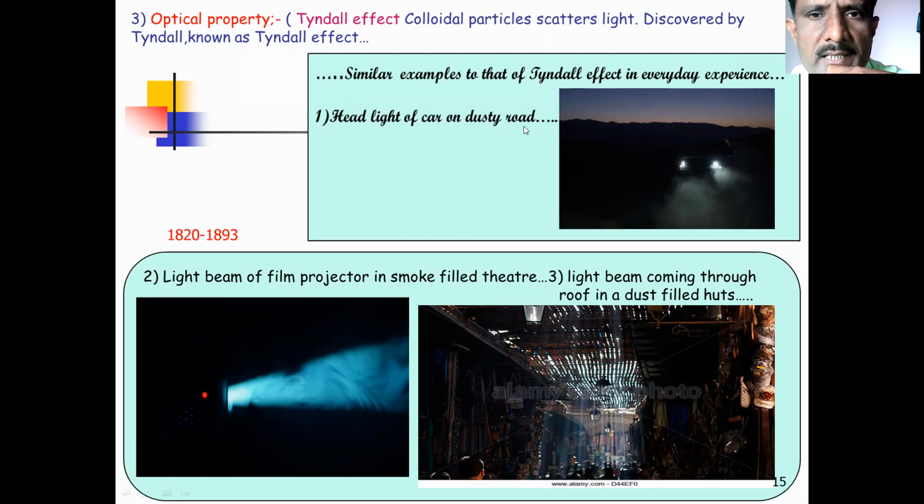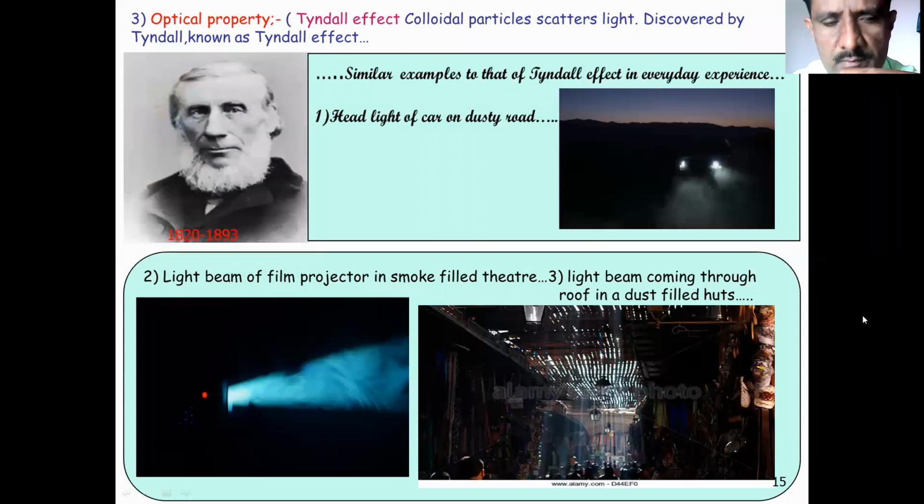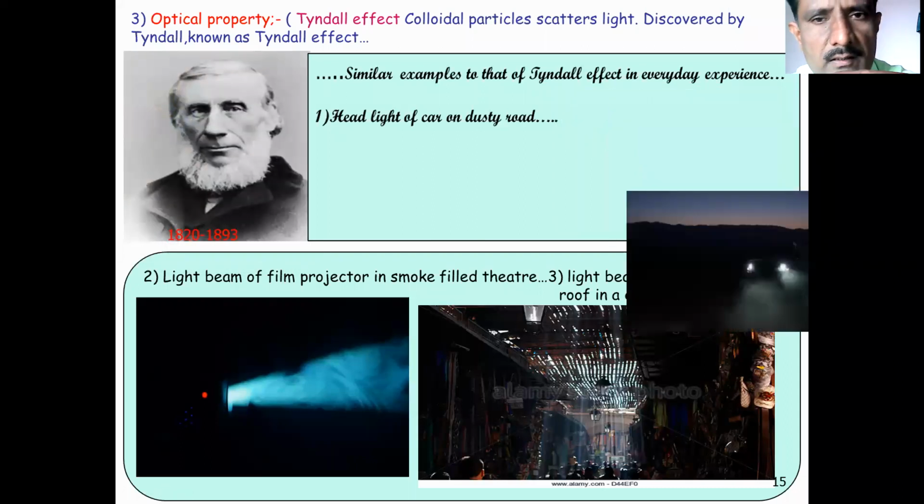Let us see some examples of the Tyndall effect. First, the headlight of a car on a dusty road. Second, the light beam of a film projector in a smoke-filled theater. Third, a light beam coming through the roof in a dust-filled hut. This is an image of the scientist Tyndall.